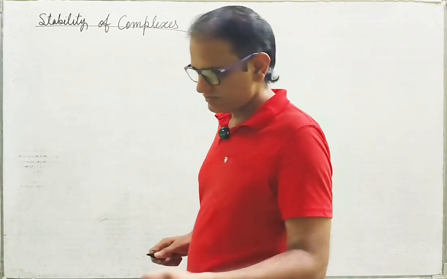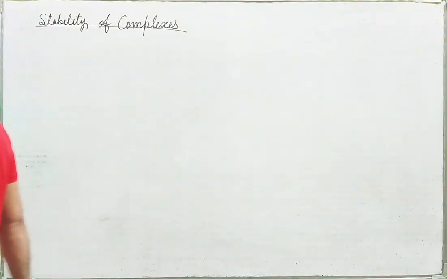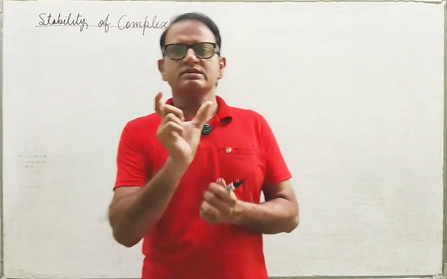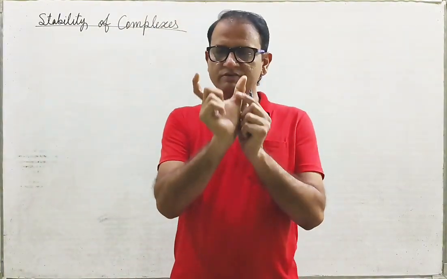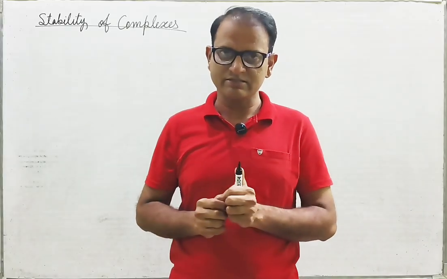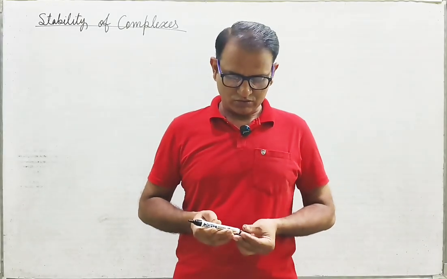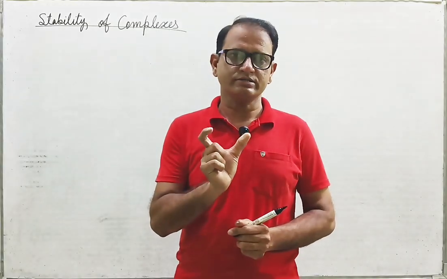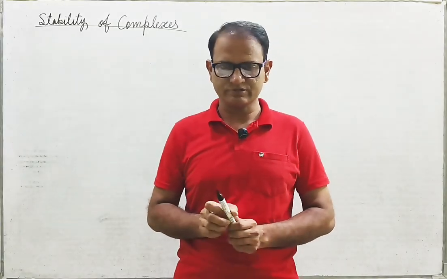As we have discussed already, a coordination entity or coordination sphere is a unit which behaves as a single entity when it is taken in the complex. So, how to express the stability of that coordination entity? That is what we are going to discuss today.